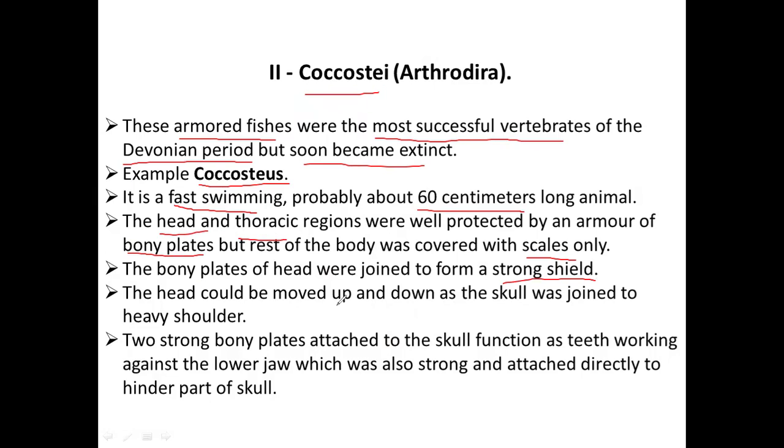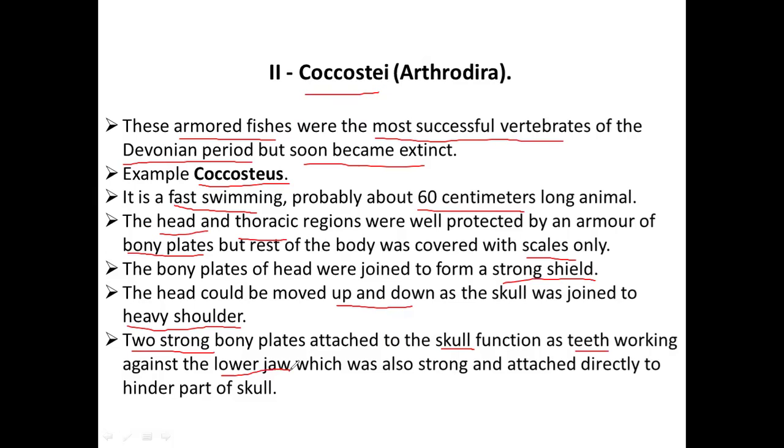So the head can be moved easily up and down as the skull was joined to the heavy shoulders. If you see the head or skull part, it has been directly joined to the heavy shoulders. That is why Coccosteus can easily move its head up and down. And there are two strong bony plates attached to the skull. These two strong bony plates function as teeth. They function opposite to, or against, the lower jaw, which is also strong, and this lower jaw is attached to the hinder part of the skull. Done.